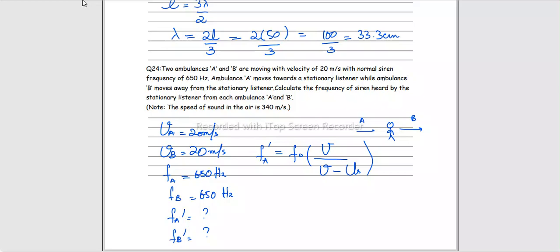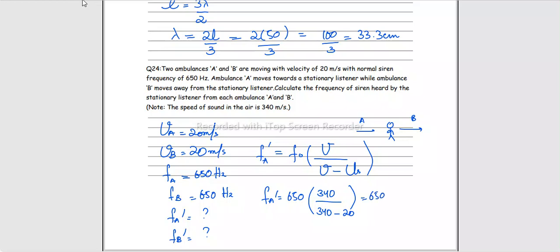Let's first find FA dash, the apparent frequency for ambulance A. FA dash is F naught, the original frequency, 650, times the speed of sound, which is 340 given in the question, over 340 minus the source's speed, which is 20.